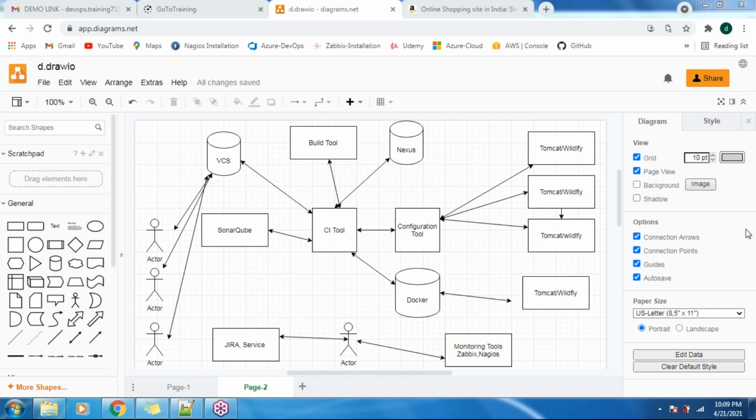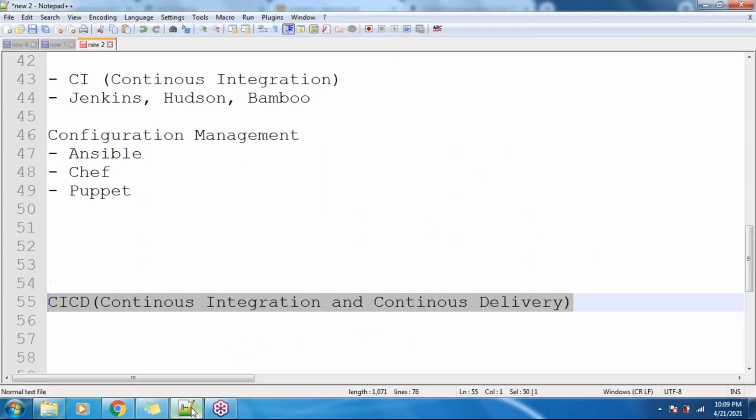Anything else? Okay, so if no queries, yeah.